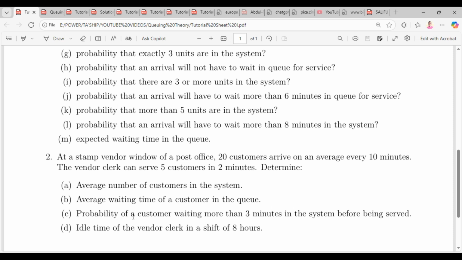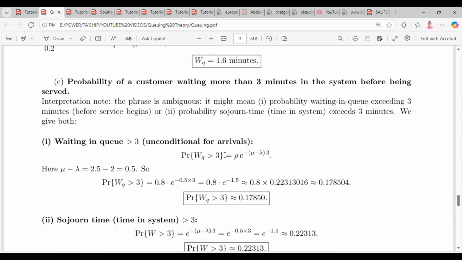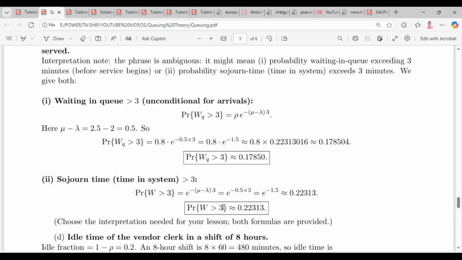We determine the probability of a customer waiting more than 3 minutes in the system before being served. Waiting time in the system is going to be e to the power negative mu minus lambda times t. So t is going to be 3 minutes. This particular one is in the system. I just intentionally brought the Q calculations to compare with the system, so that you know that anytime you have a question like this, you have to be very careful. The latter is the correct answer. The first one is just for demonstration purposes. So our final answer is going to be 0.22313 as our final probability.